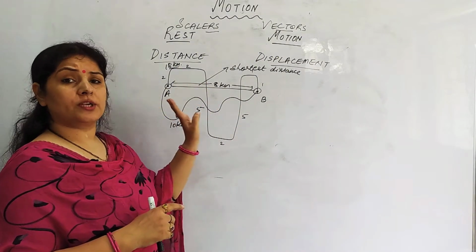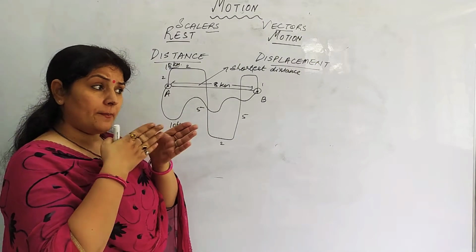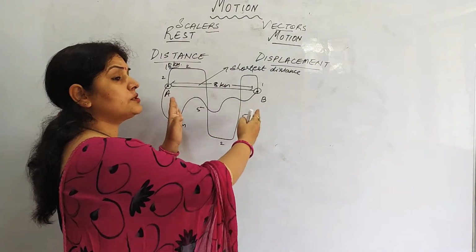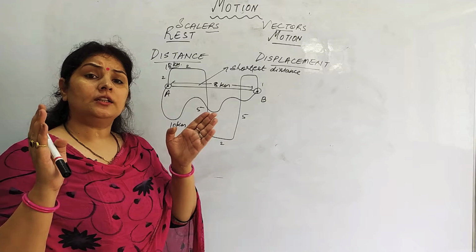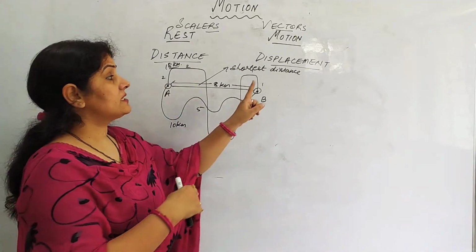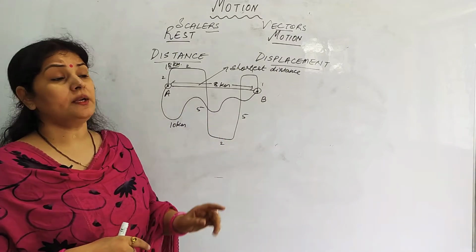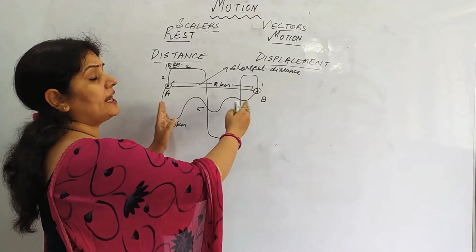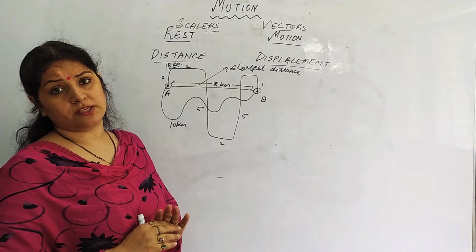It can be in any direction. But when you go in a particular direction and reach this point and you say that the shortest distance between these 2 points is 8 kilometer, then that tells us about the displacement. What is displacement? The shortest distance between any two objects is called its displacement.